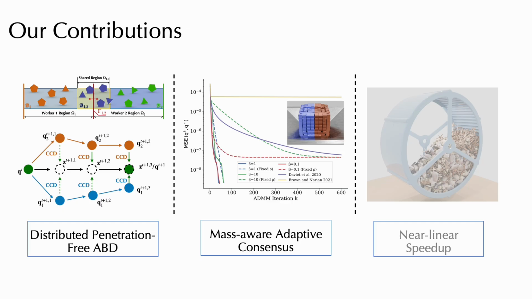Second, we introduce a mass-aware adaptive consensus mechanism that significantly accelerates ADMM convergence. Third, our framework delivers efficient parallel speedups in distributed settings, achieving near-linear scaling in our experiments.